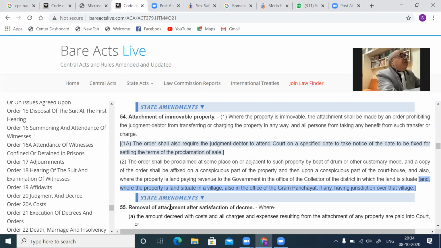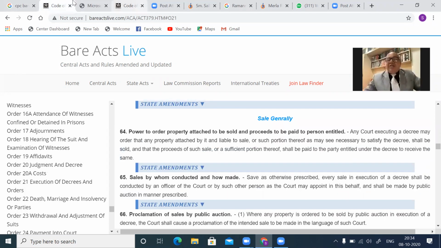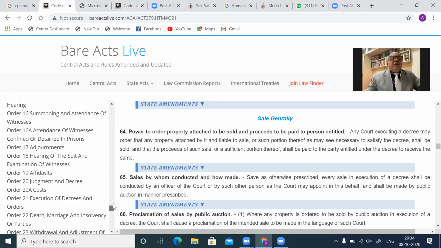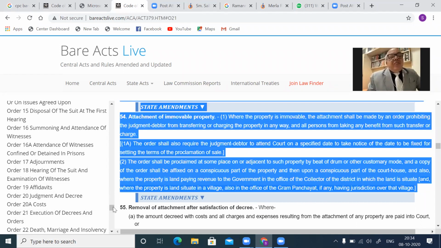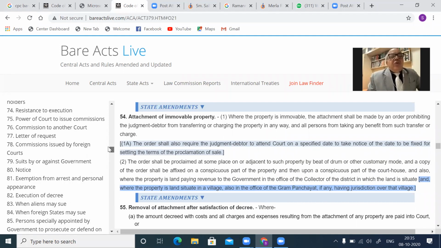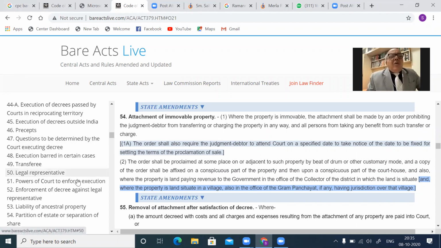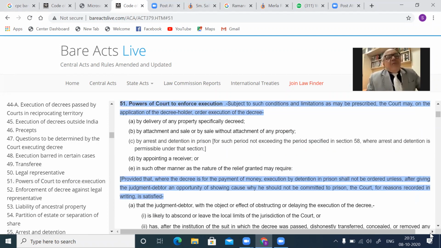51B, isn't it? We were dealing with attachment. Now the third is arrest. Kindly see where the arrest is dealt with here. Now the third prayer which you can make in the mode of application is that the judgment debtor may kindly be arrested. See, you may ask this relief in a composite manner in all, but maybe separately, but it's the discretion of the court to grant all or not. That I will tell you in the provision, whether the court should grant you all the relief together or whether the court will grant it separately.